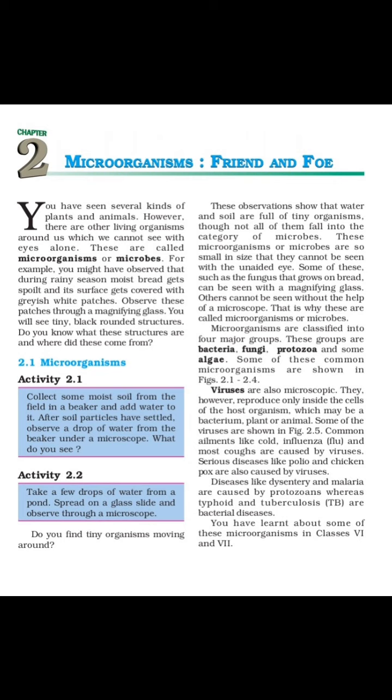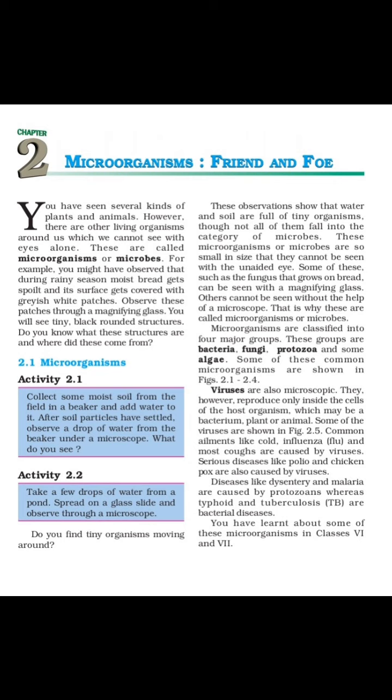Today, I am going to start your second chapter, microorganisms, friend and foe. In this chapter, we will learn about the meaning of microorganism, which microorganisms are useful for us and which are harmful for us, several methods of food preservation, nitrogen fixation, and nitrogen cycle. So, we will start the chapter.